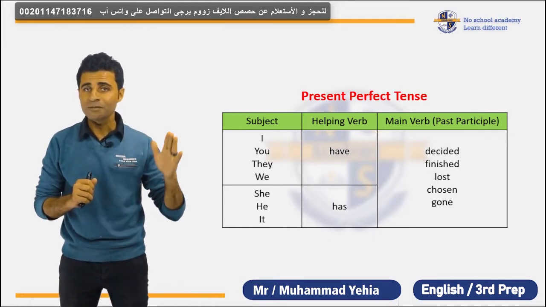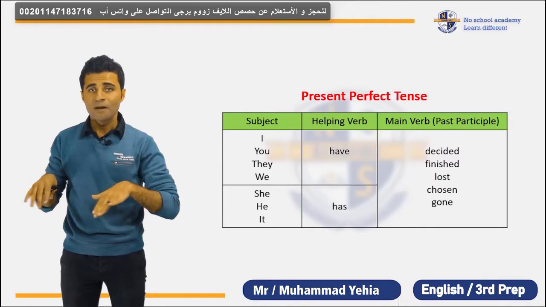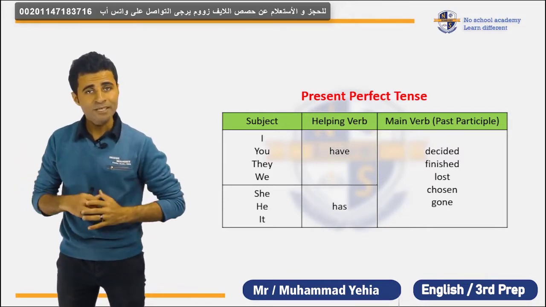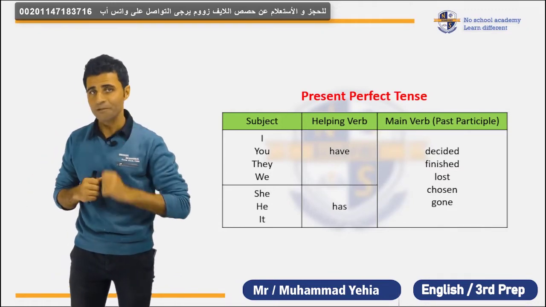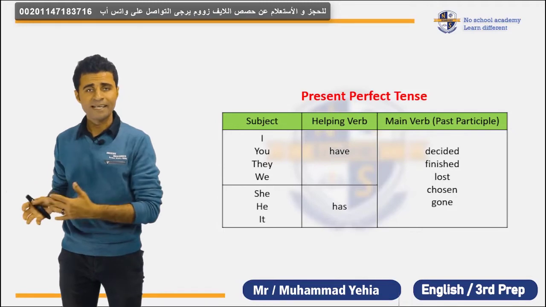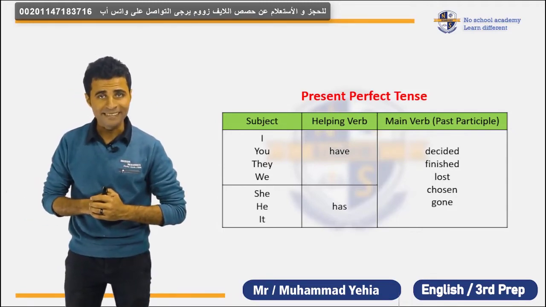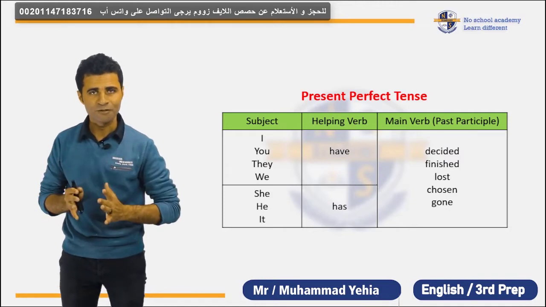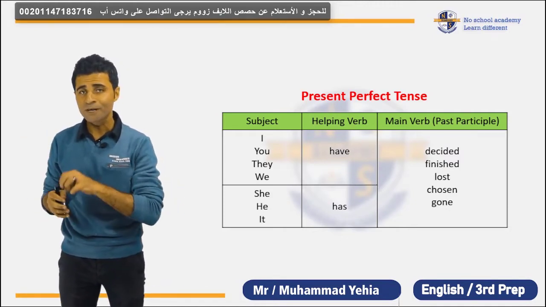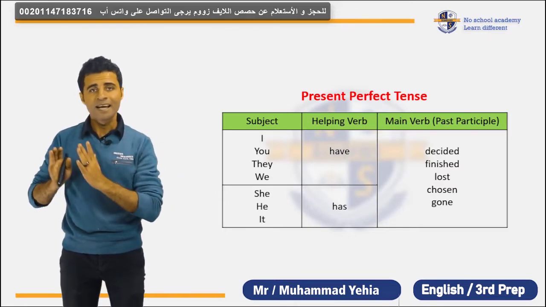Regular verb ends with ed. When we change from the present to the past, we add ed. But irregular verb, the verb completely changes. Can you give me an example of a regular verb? Yes, you. Play, it's easy. Play, played, played. What about the irregular verb? Can you give me an example? Yes, you, lady. Give me an example of irregular verb. See, saw, seen. So in the present perfect, we use seen and played with have or has.